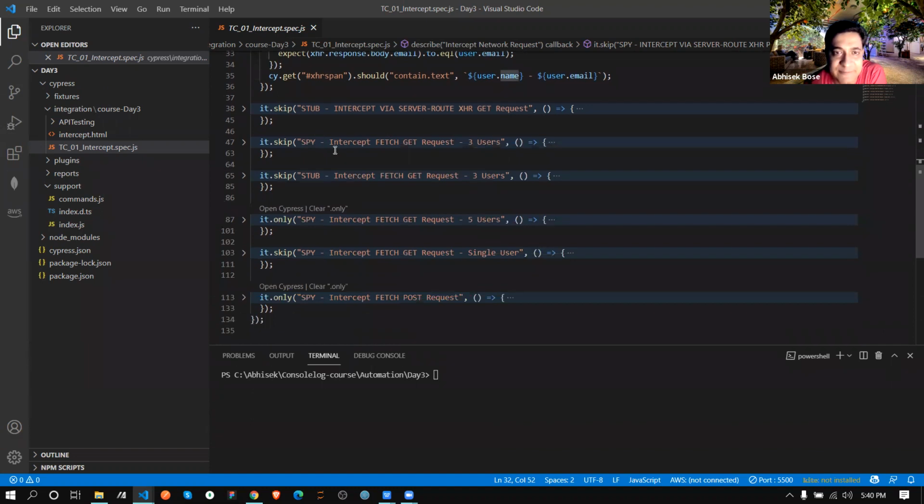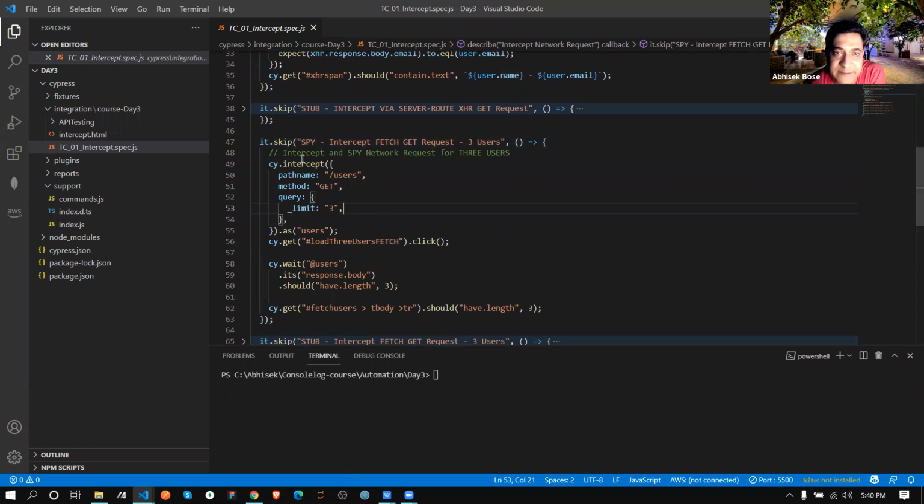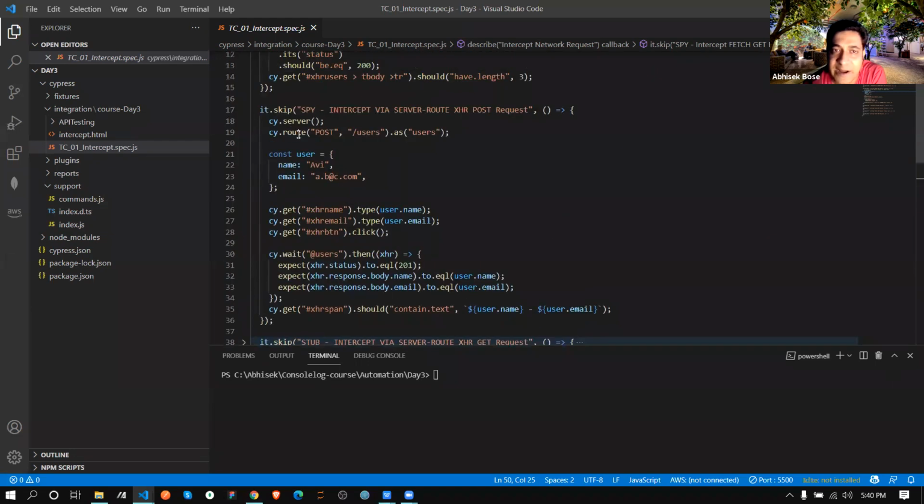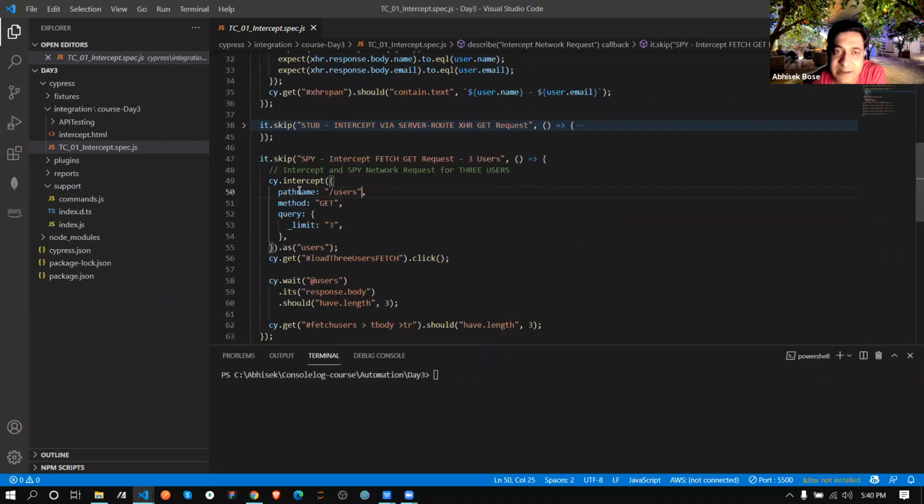Okay, now the same thing. If I need to do it via fetch, then what will I do? See, now instead of server and route, I'm using intercept as recommended. So I'm doing simple intercept. Then I'm giving the path name, like previously we mentioned route name. We are mentioning the method like get, post, put, anything.